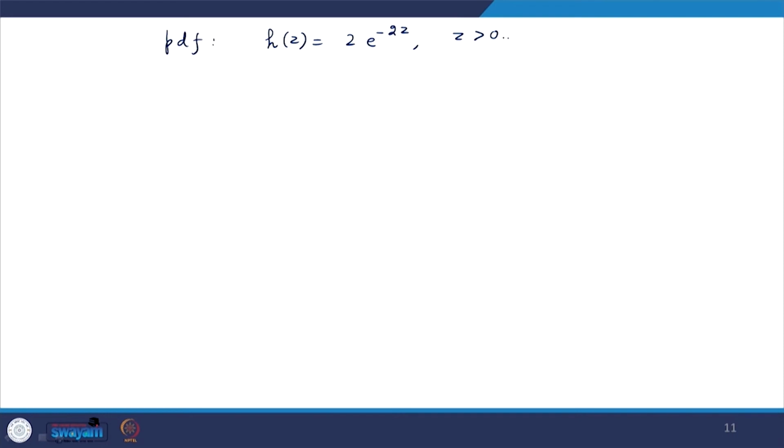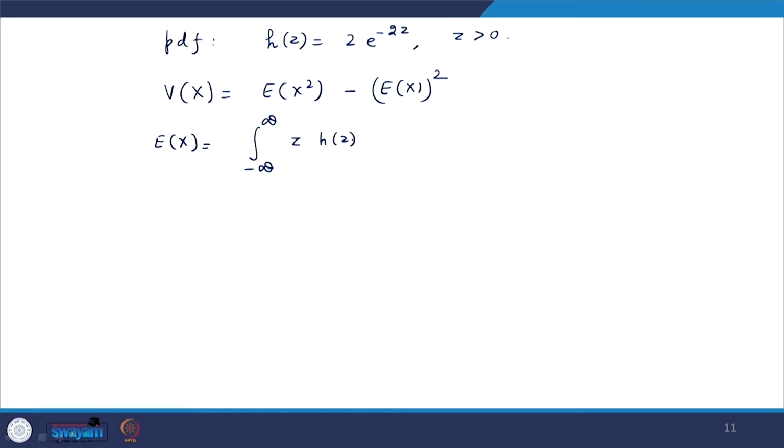Again, we have a simple expression: expectation of x square minus expectation of x, whole square. First, expectation of x. It is a continuous case, so it will be the integral from minus infinity to plus infinity of z into f z dz. Basically, here instead of x we have z, anyway that is not a problem.